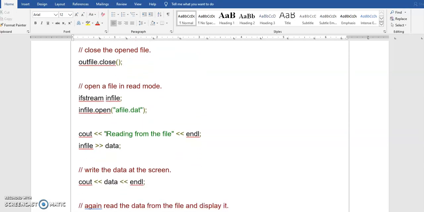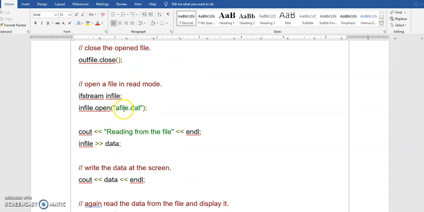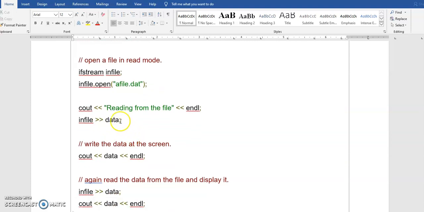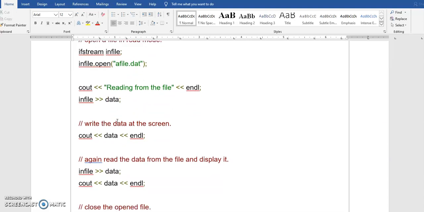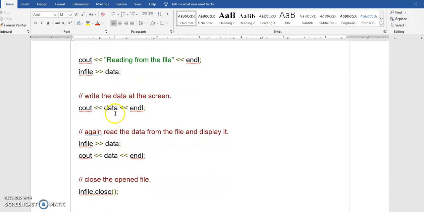Next you are again opening that same file, and you want to read. So how we are going to open it: if you only want to read, I have another object for ifstream, that is only for input stream, and then I am opening the same file which I have already created. From that I want to read. So reading from the file, infile, you are reading the data, and then you write out that data again to the console screen.